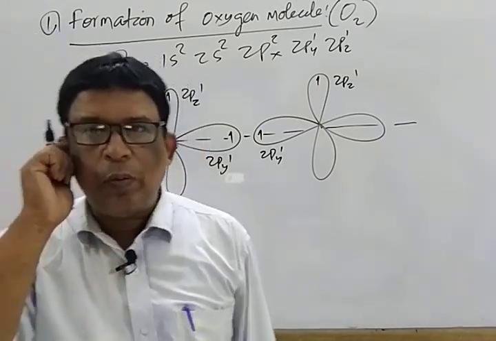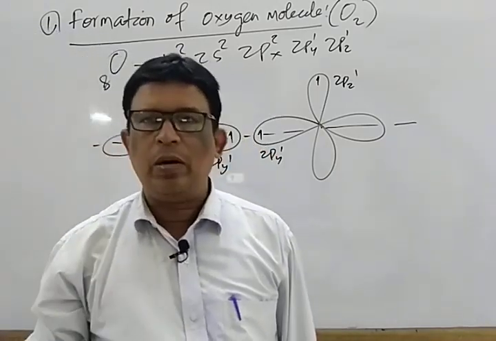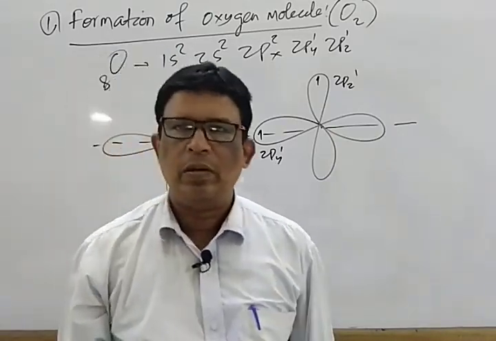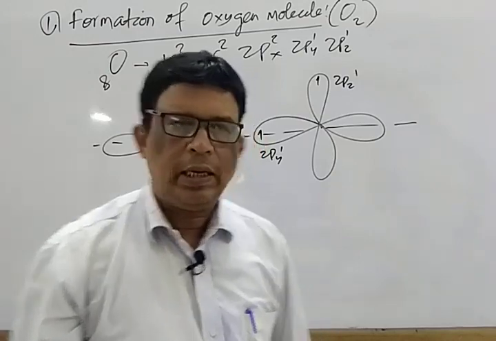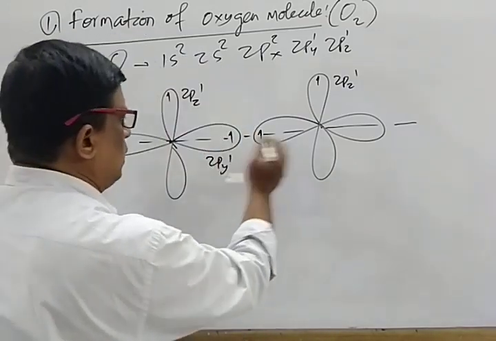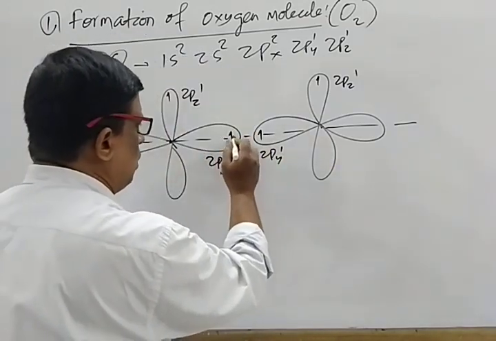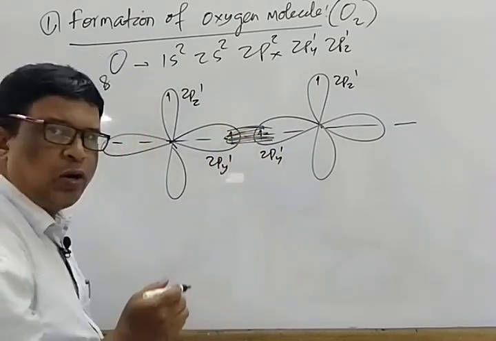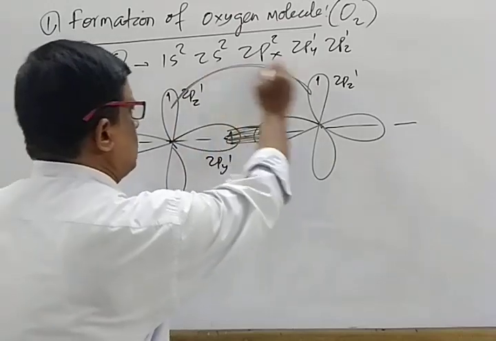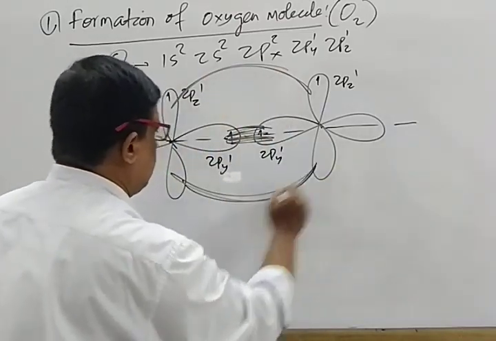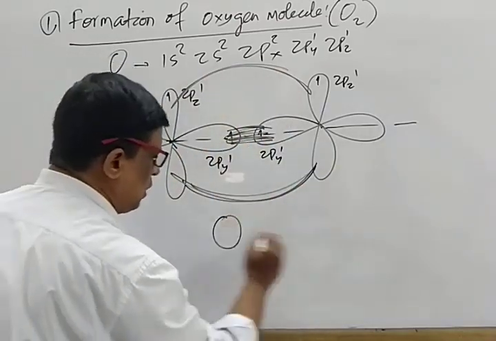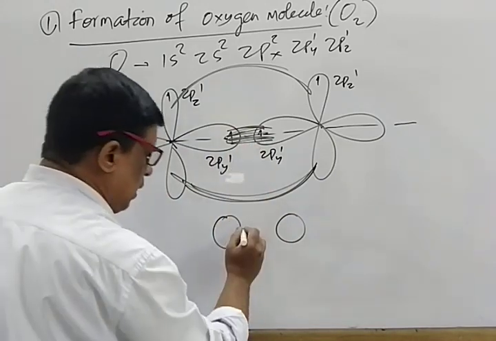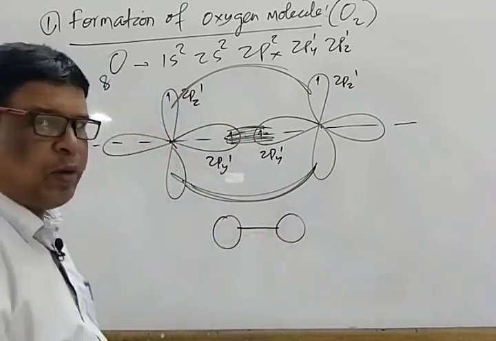Remember that before the formation of a covalent bond, there must be the formation of a sigma bond. Mark that. So what happens when they overlap with each other? There is overlapping: one is head-on overlapping and one is sidewise overlapping. Mark that. Head-on overlapping between the oxygen atoms results in the formation of a sigma bond.